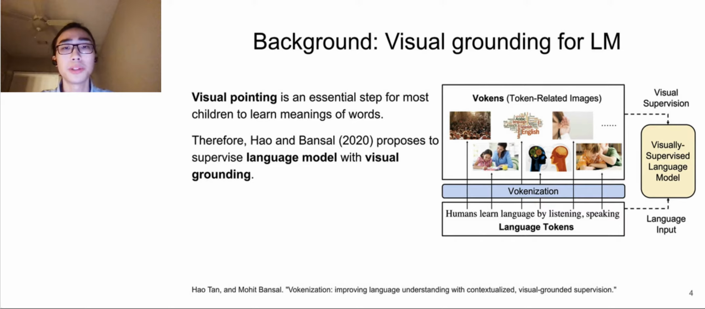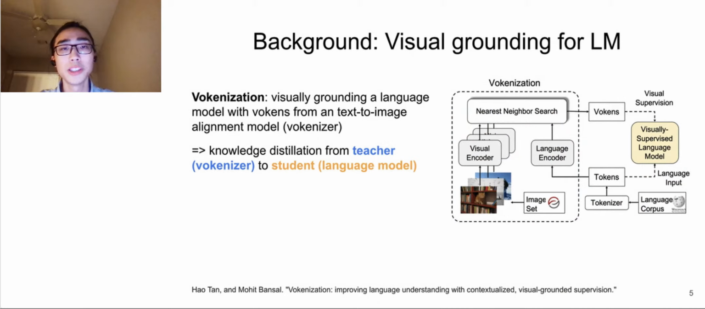But humans learn language by listening and speaking. Visual pointing is an essential step for most children to learn millions of words. Therefore, Hao and Bansal proposed to supervise language models with visual grounding. Vokenization visually grounds a language model with vokens from a text-image alignment model. It is essentially a method of knowledge distillation.